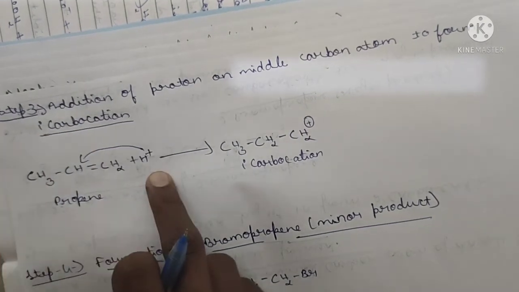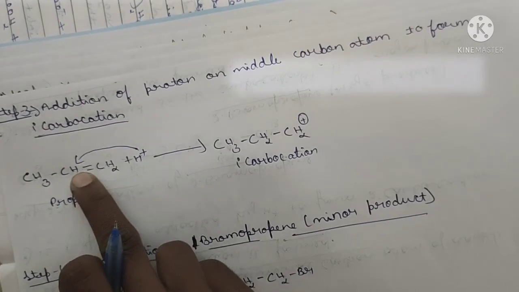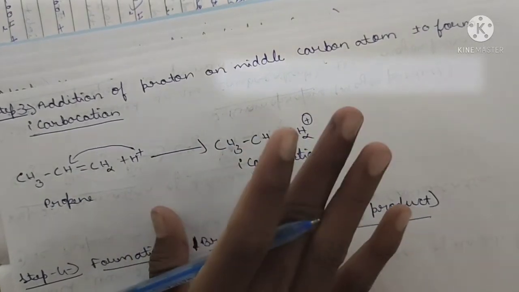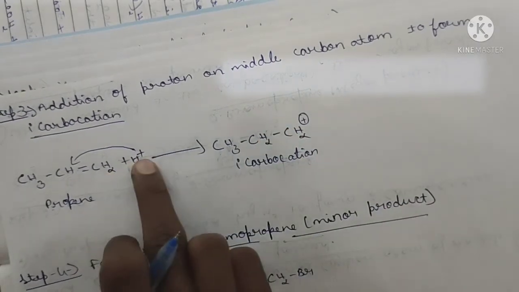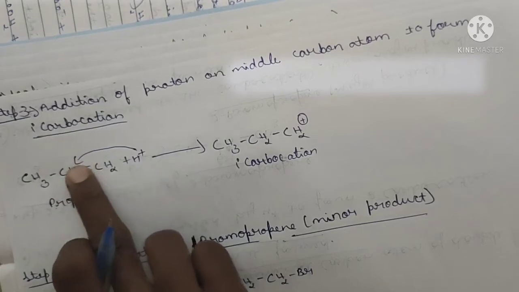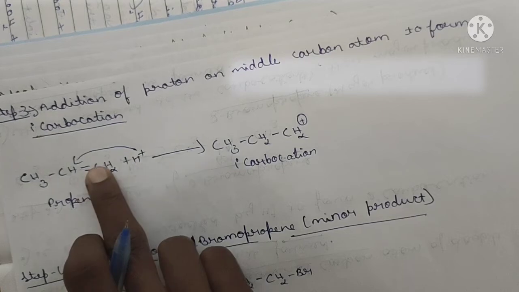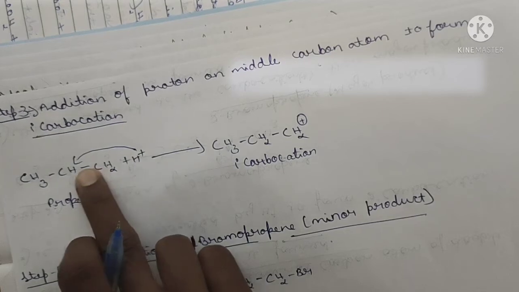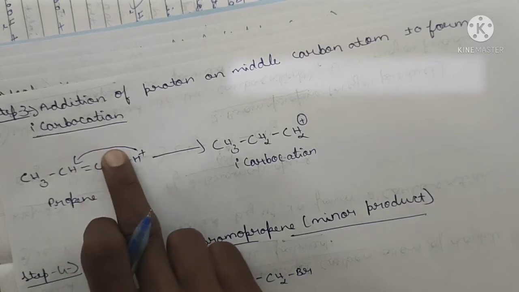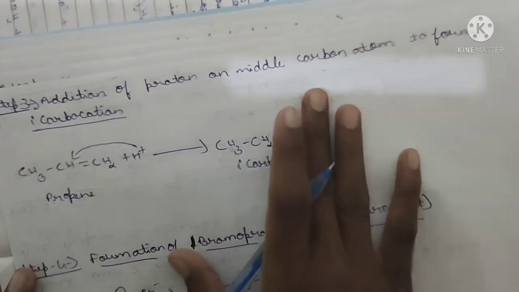When H plus attacks the middle carbon atom, there will be formation of a primary carbocation. This H plus goes and attaches here, there will be formation of CH3, and this bond is not satisfied here. So one bond shifted on top of the CH2 plus, that is the primary carbocation. This is the main mechanism.